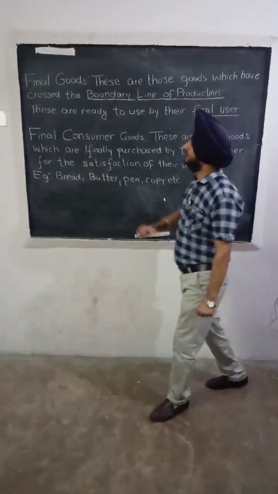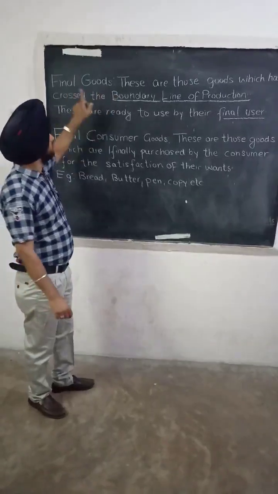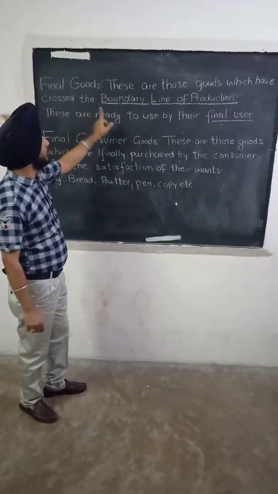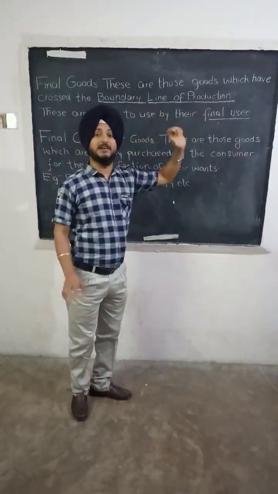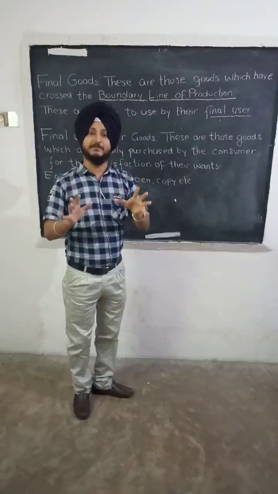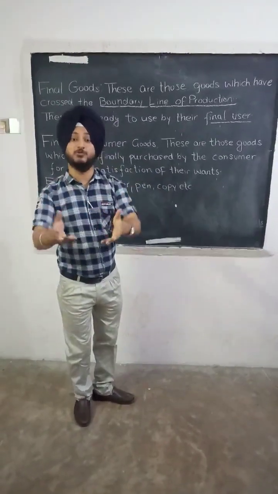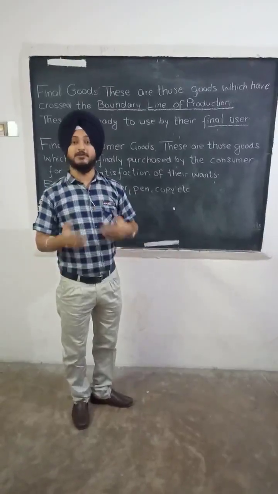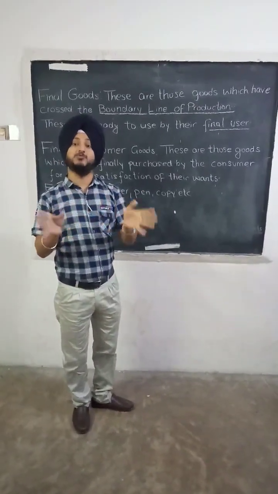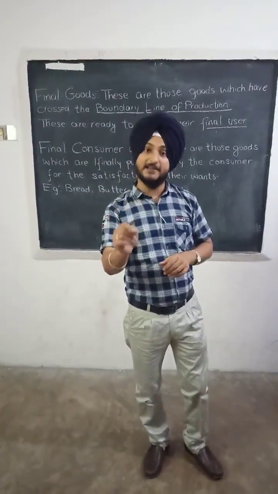Moving further, now we are going to discuss what final goods are. Final goods are those goods which have crossed the boundary line of production. What is the meaning of boundary line of production? It simply means that all the production activities are over and the goods are ready to consume or ready to use. For example, we have a pen. There are no other production activities to be done on a pen, so a pen will be regarded as a final good.